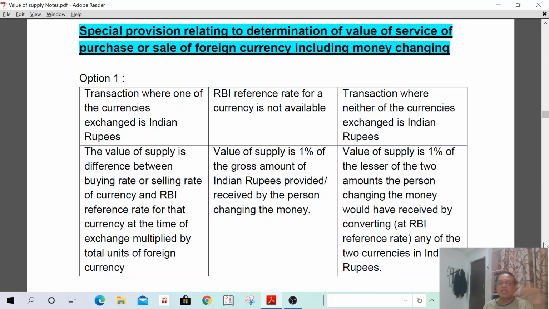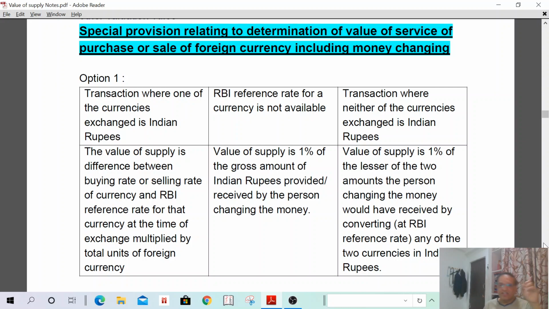It shall be multiplied by the number of units. How many units am I purchasing? I am purchasing 10,000 US dollars. 10,000 into 50 paise. How much? 5,000. Understand? Multiplied by the total units of foreign currency. That means the difference between the buying or selling rate and the RBI reference rate multiplied by the total units of foreign currency. If I am buying a total of 1 lakh UK pounds, the difference between the RBI rate and selling rate is 50. 1 lakh into 50. How much? 50,000. Therefore, the value of supply shall be 50,000.